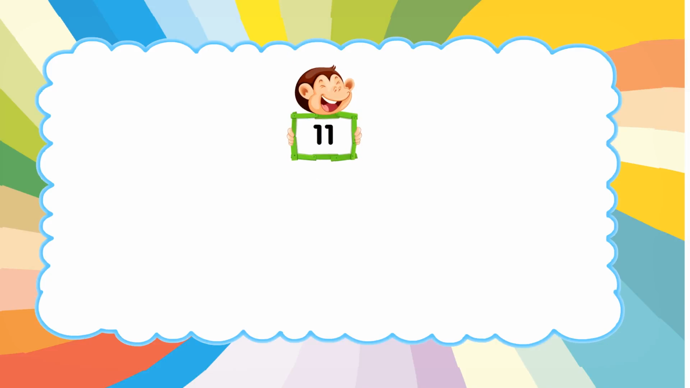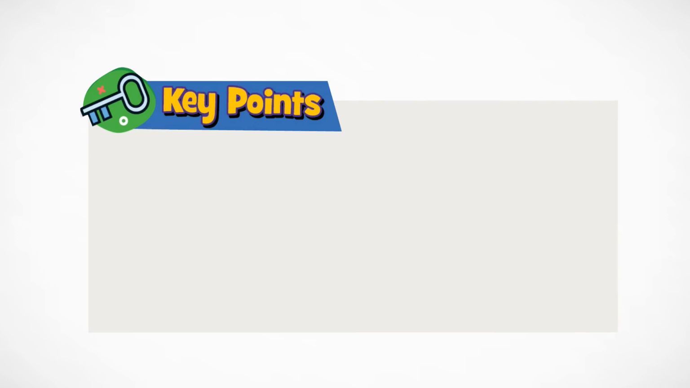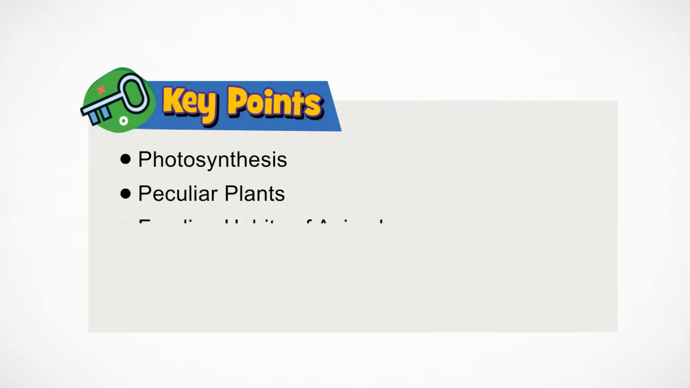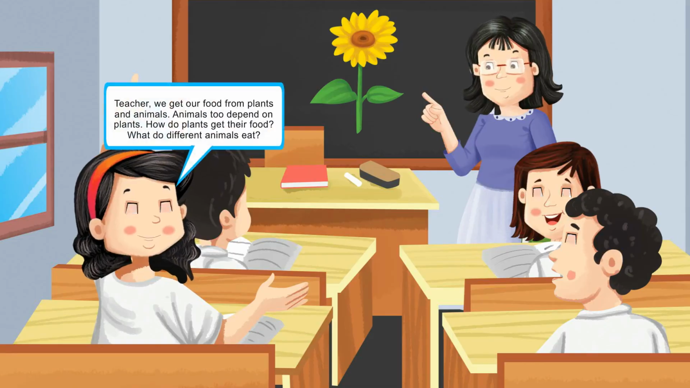Chapter 11. Food for plants and animals. Key points. Photosynthesis. Peculiar plants. Feeding habits of animals. Food chain. Food web. Teacher, we get our food from plants and animals. Animals too depend on plants.